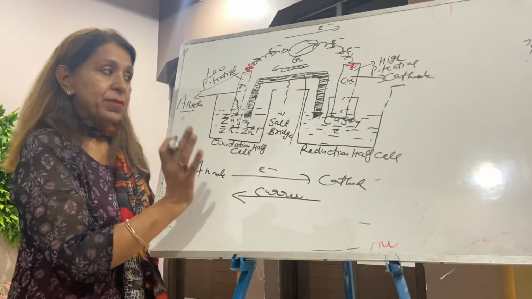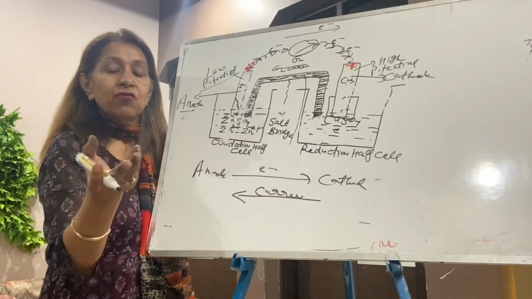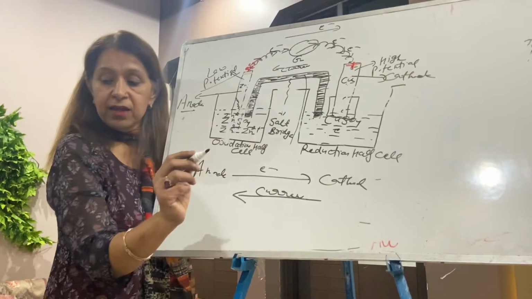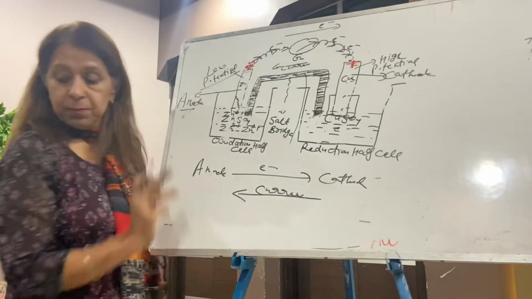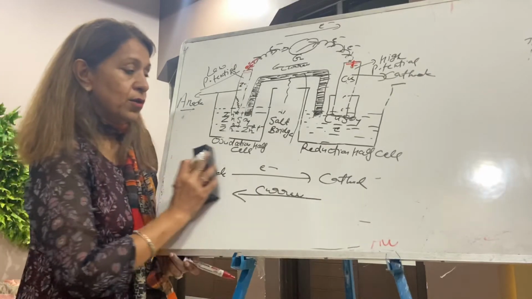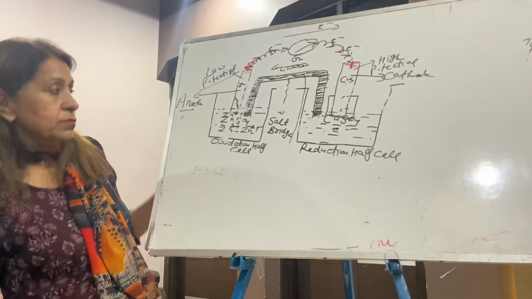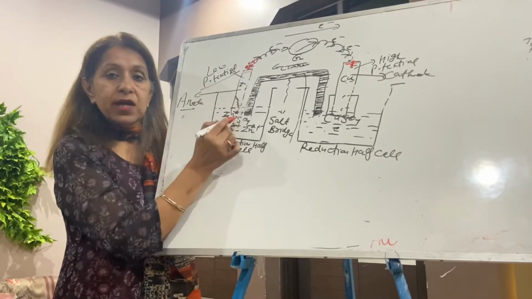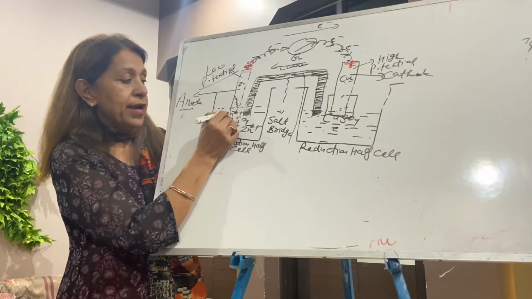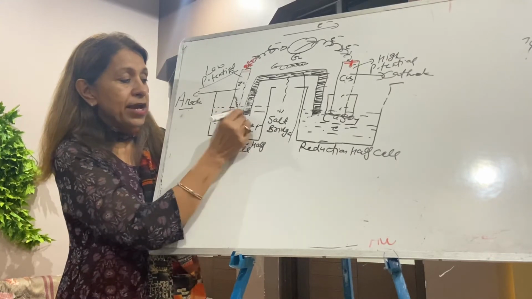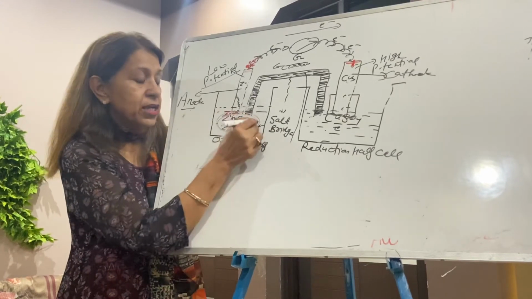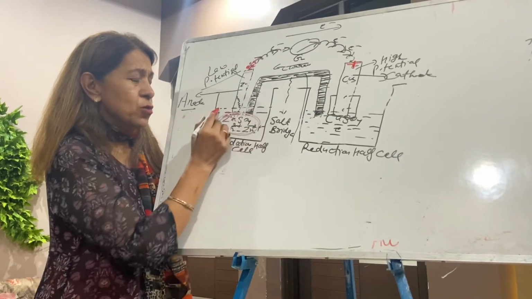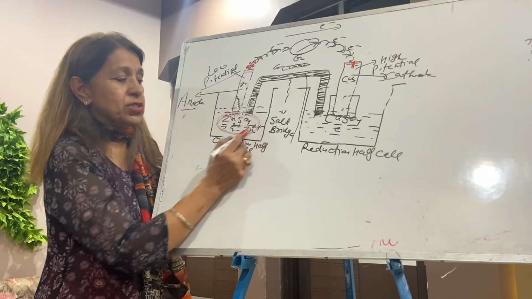So this is the electrochemical cell. The question left now is, why is the salt bridge there? What is the role of the salt bridge? Make a heading in your notebooks: role of salt bridge. Now students, when the zinc plate oxidizes, a lot of zinc ions come into the solution. This means this solution acquires a lot of positive charge.